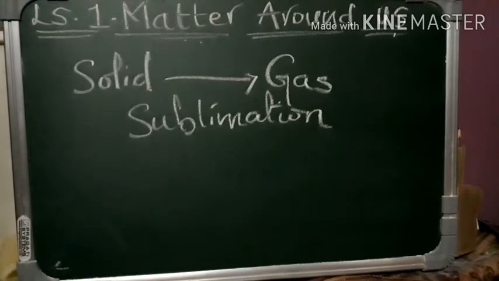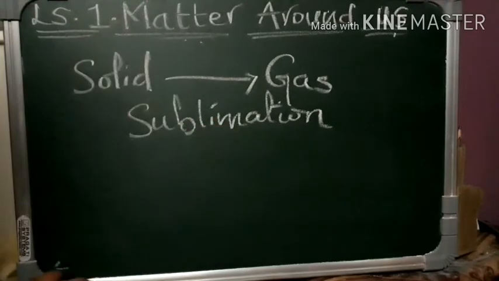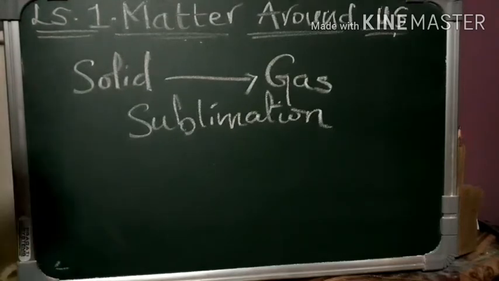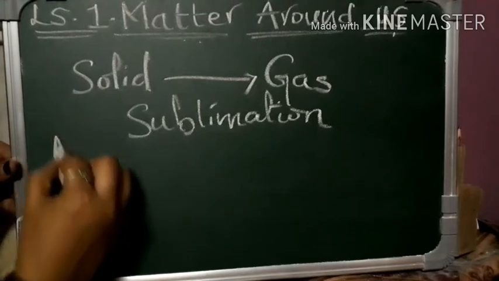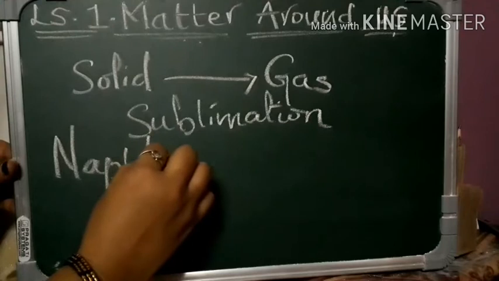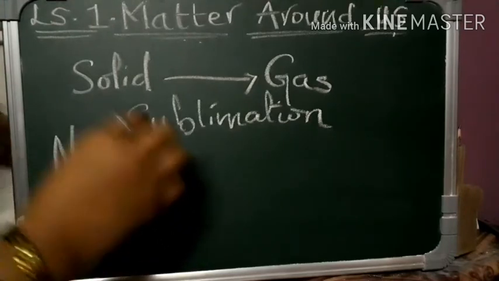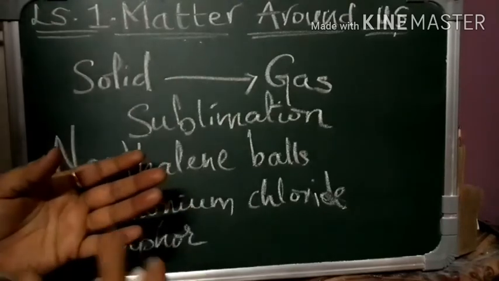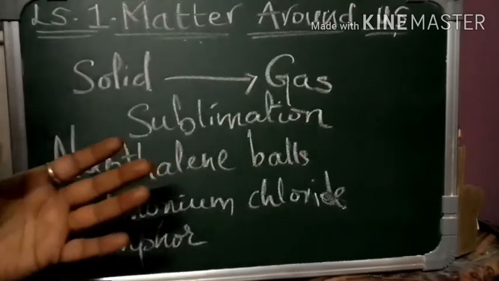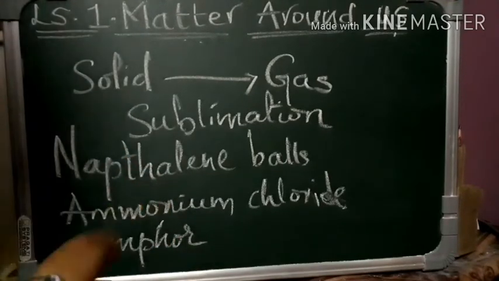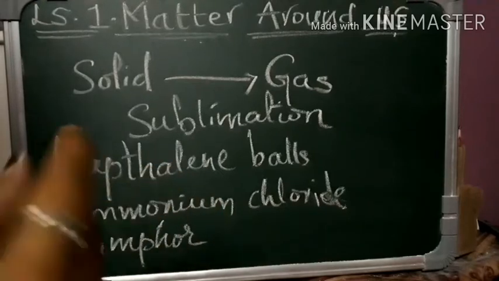Some gases also directly get converted into solid without any liquid state. For example, naphthalene balls. You know naphthalene balls, which we use to avoid pests like cockroaches, the small white color balls.